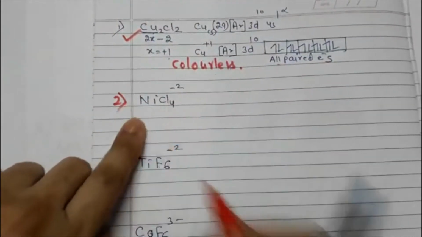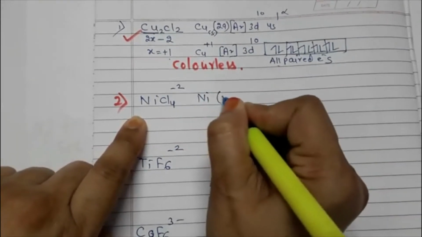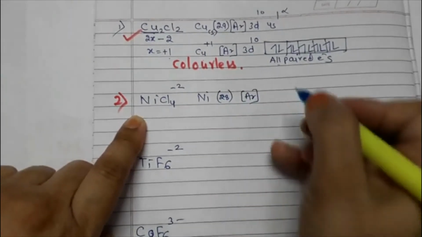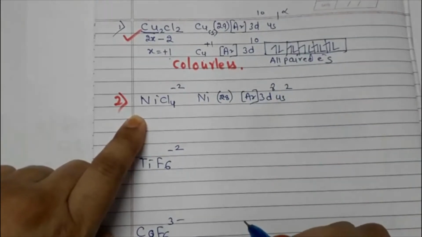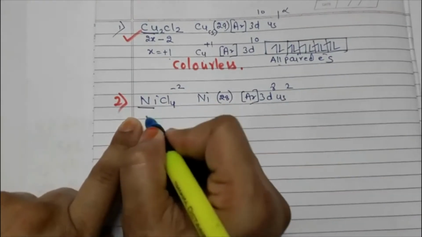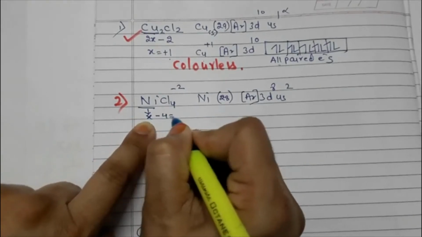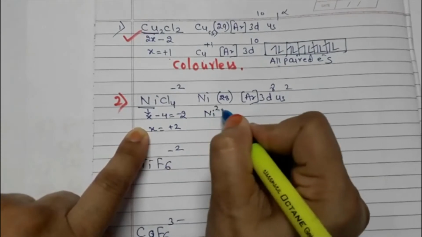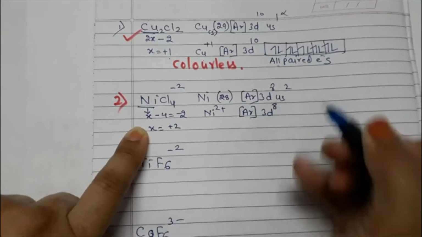Now this we have done. Now we would start with the second complex. Nickel has atomic number 28. So electronic configuration is what, students? It is Ar 3d8 4s2. Okay, I'm very sorry for the disturbance in the background. Now for nickel we will find out the oxidation state. X minus 4 is equal to minus 2, X is equal to plus 2. So Ni plus 2 would have electronic configuration 3d8.